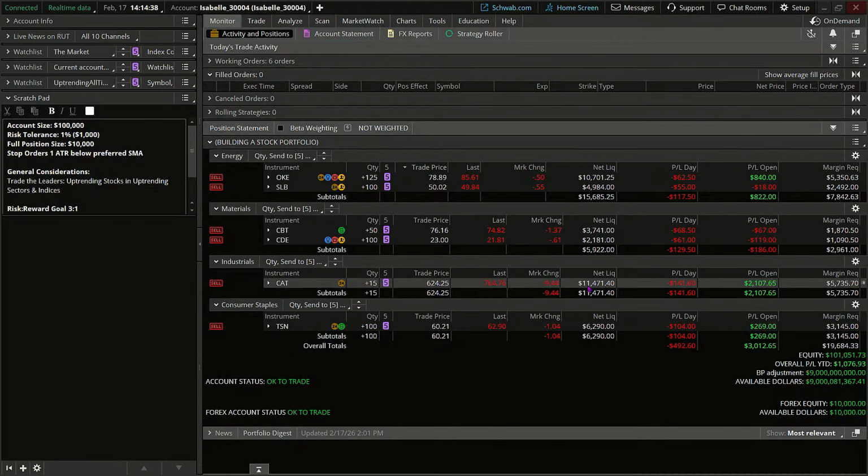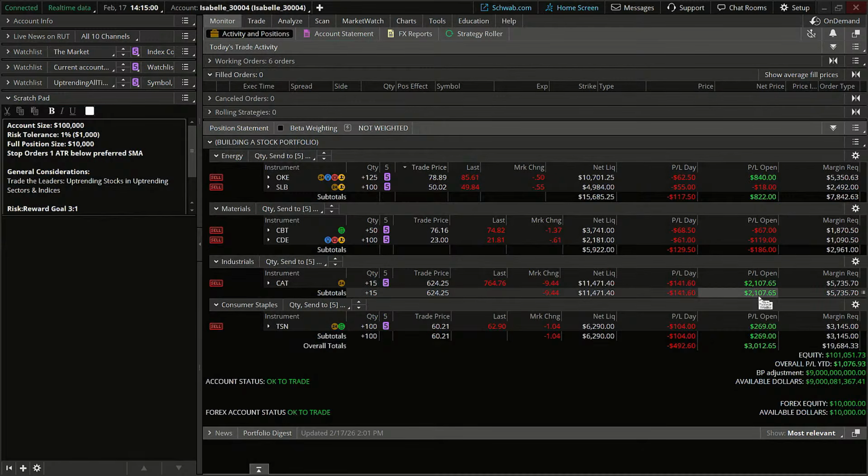And we are obviously a little bit larger than our goal position size, but we are managing it. So we're going to stick with it. Okay. So that's what we're adhering to. That's what we're striving for. We are trading the leaders where we can, hence not seeing as of yet a lot of equities in technology just here. So let's go ahead.